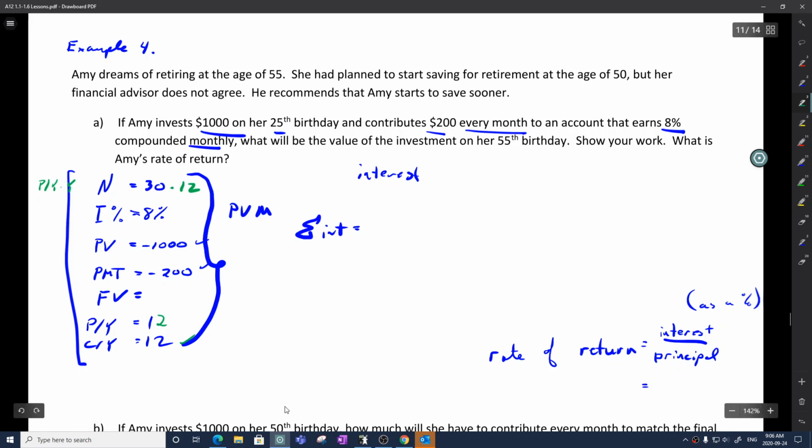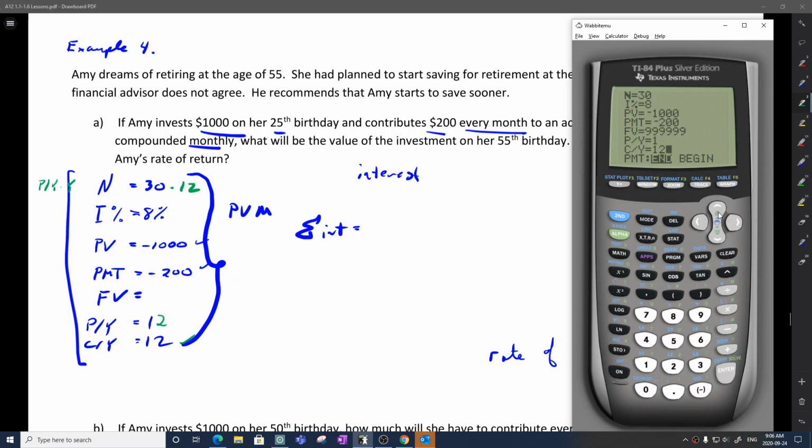So let me pull up my calculator. Let me try this again. There we have it. It's all ready to go. I'm going to select payments a year 12, and my number of payments is 12 times 30. And as soon as I enter that, it'll calculate. And I'm hoping I will get the correct answer. And in fact, there it is. There is my future value.